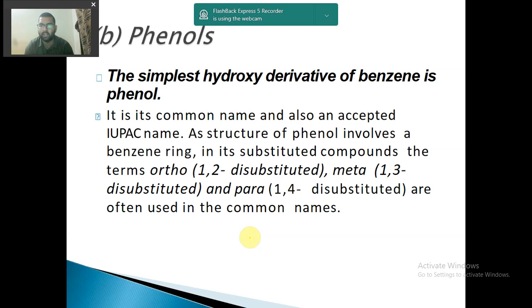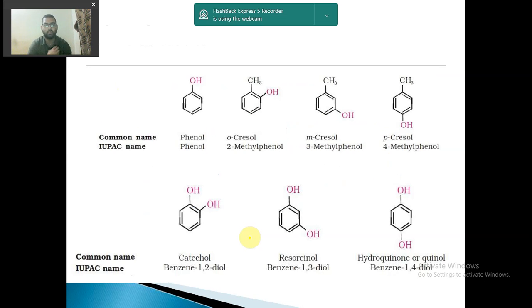As the structure of phenol involves a benzene ring, it has substituted compounds. The terms ortho, meta, and para are often used in the common name. So we will see what orthophenol, metaphenol, and paraphenol are in the consequent lectures. So you see here, this is my phenol. Alcohol group is attached to benzene ring. So its common name is phenol, IUPAC name is also phenol.